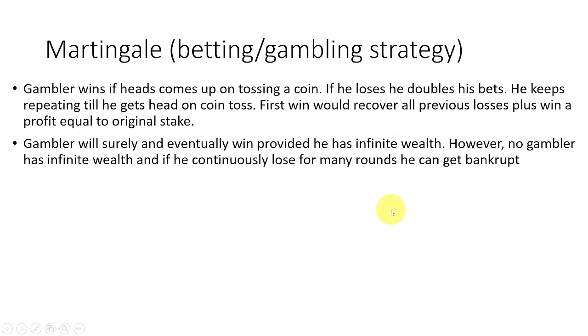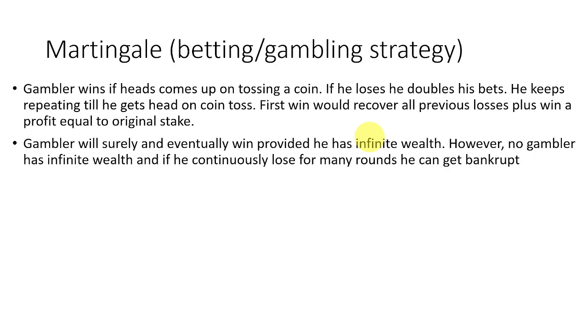So this strategy is kind of a sure shot win, because eventually he will get a head at least once if he keeps flipping the coin, maybe 5 times or 10 times or 100 times. But this holds only provided he has infinite capital, because whenever he loses the bet, he is doubling his stake.